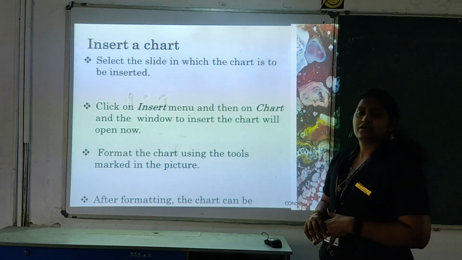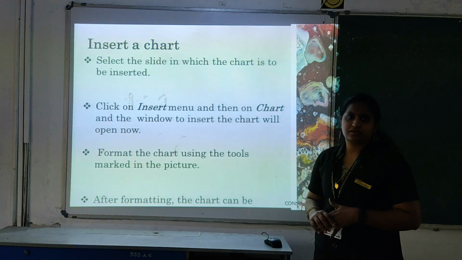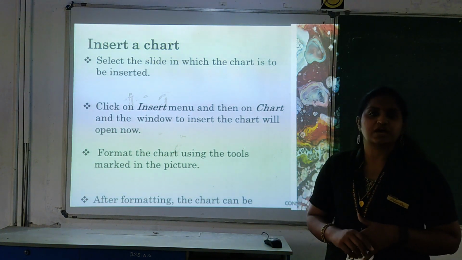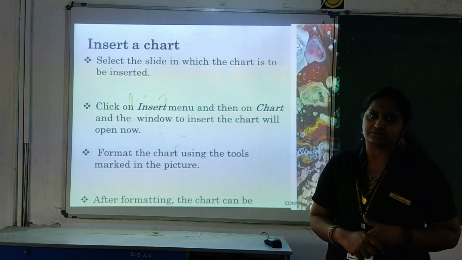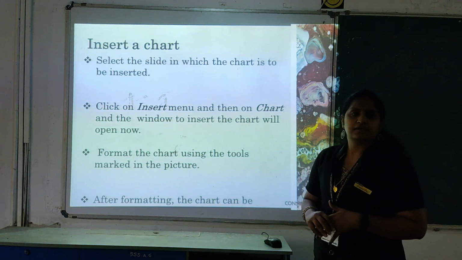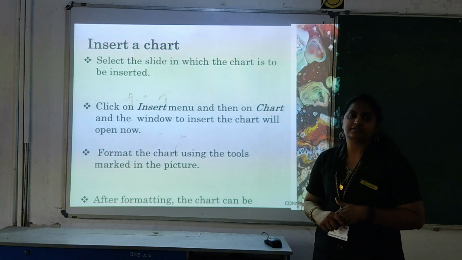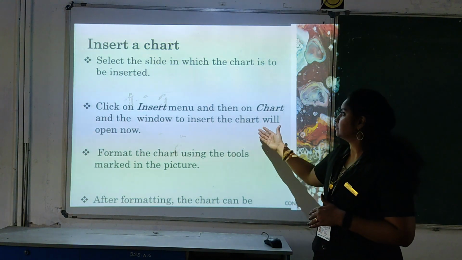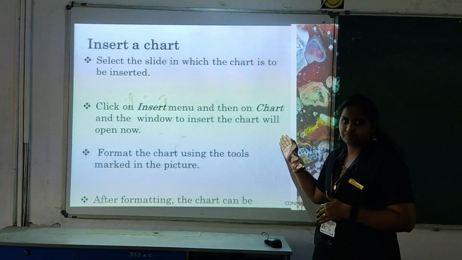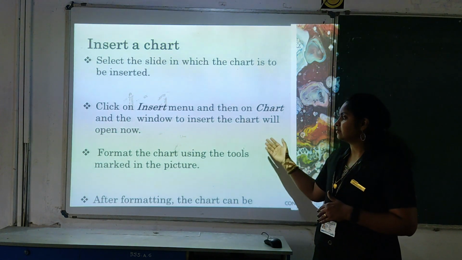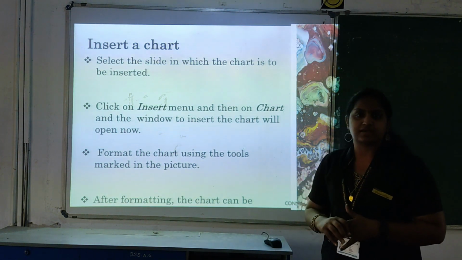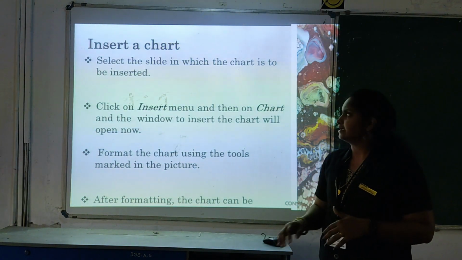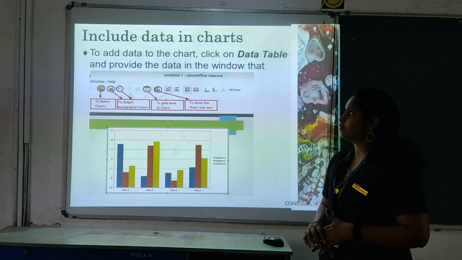And next, you can include a chart. If you have any data to represent as a chart, you can include it in your presentation. You have different options available in your LibreOffice Impress. So you can go to the insert menu and you have the option chart. In that window you can select the type of charts and you can add the data. If you want to enter the details in the chart, you have the option here.